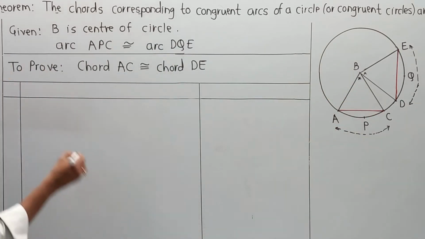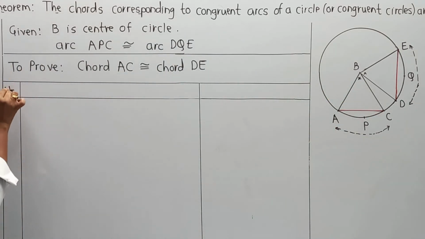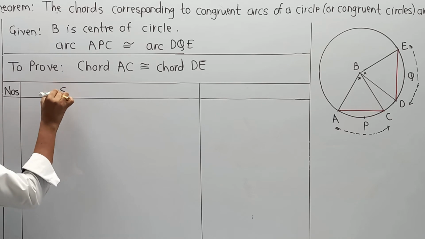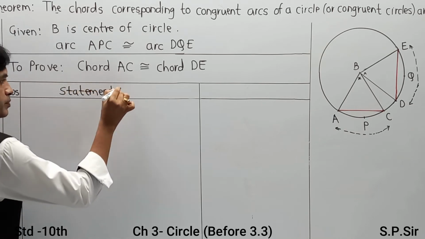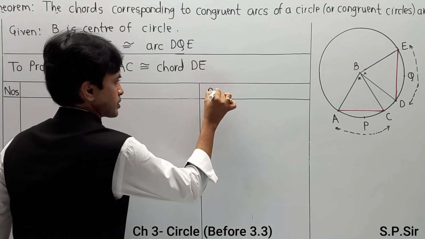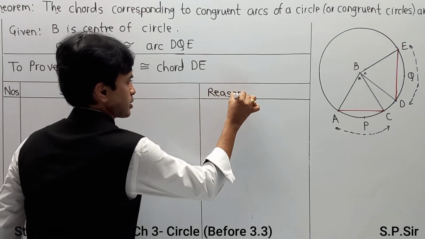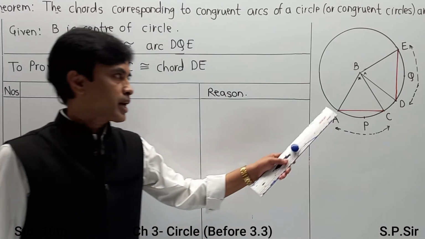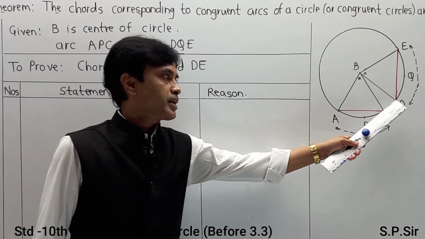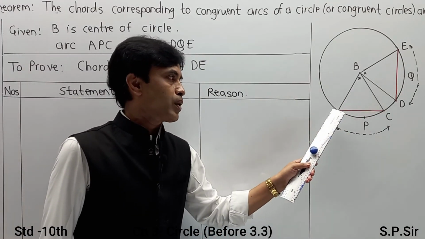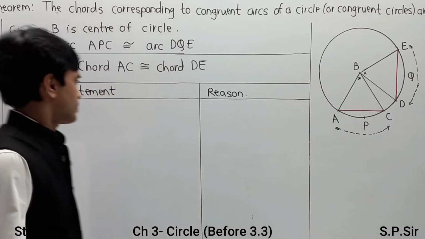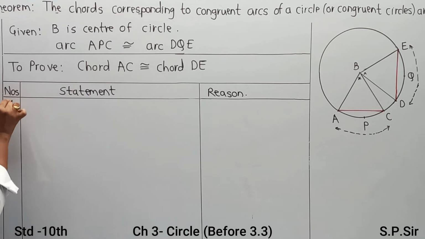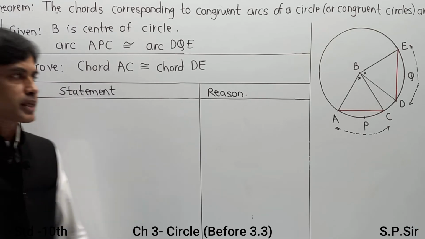So your answer is in the form of numbers, statement and reason. So one by one, radius AB is equal to DB, or you can say segment AB is congruent to segment DB. So the first part, we are writing about two triangles. I am going to declare the triangles first.